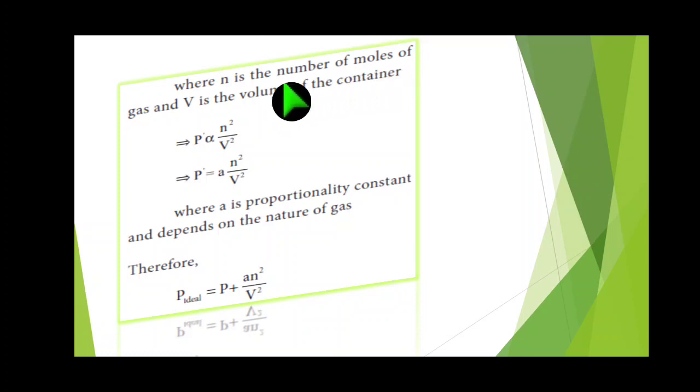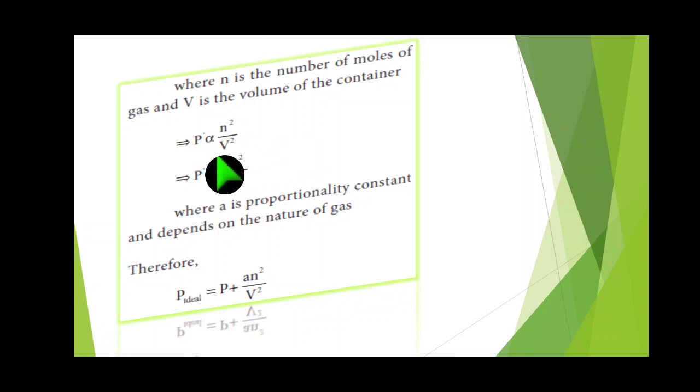N is the number of moles of the gas, V is the volume of the container. The correction factor for gases, P dash, is directly proportional to N squared by V squared. Just now we have substituted. Now the directly proportional sign we have to remove.